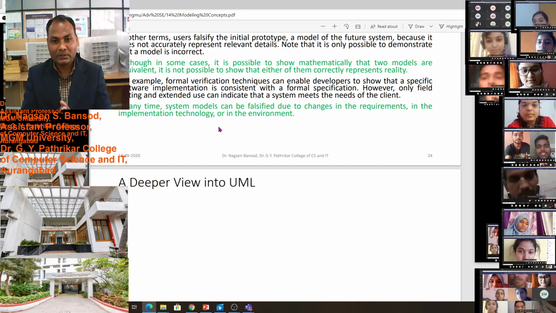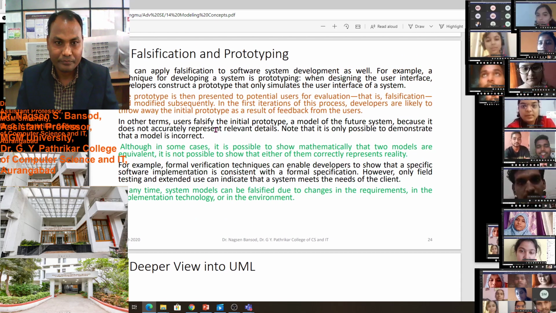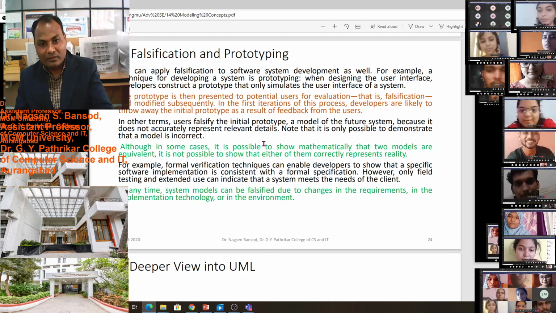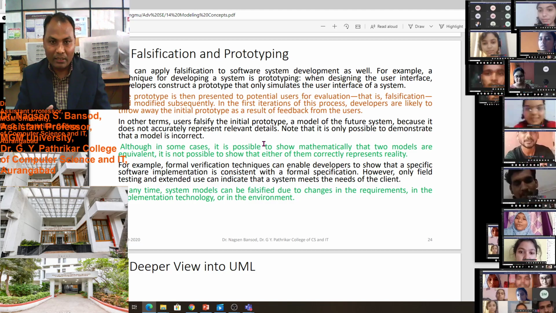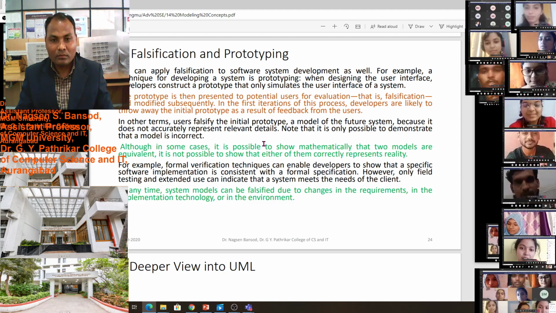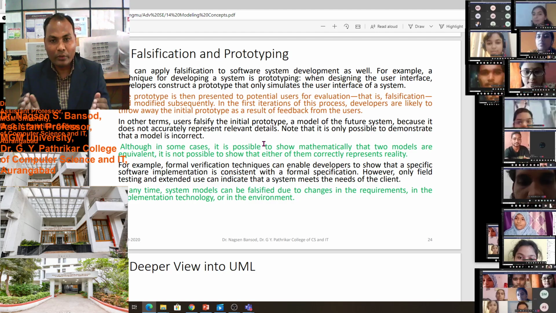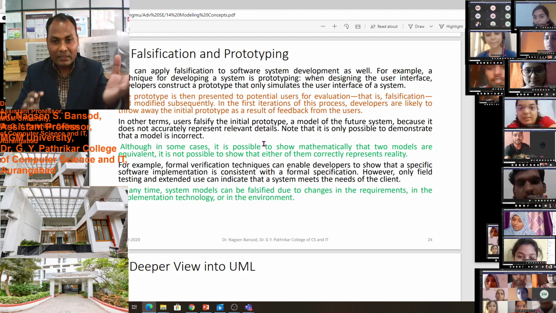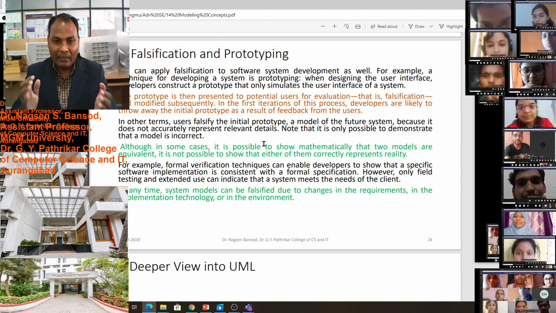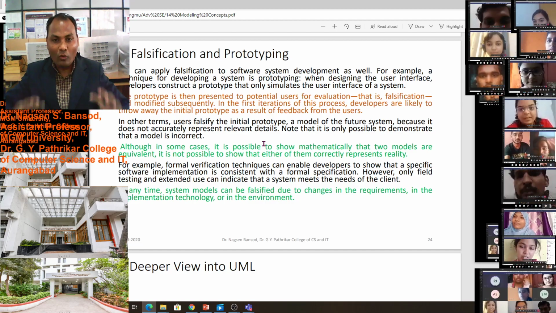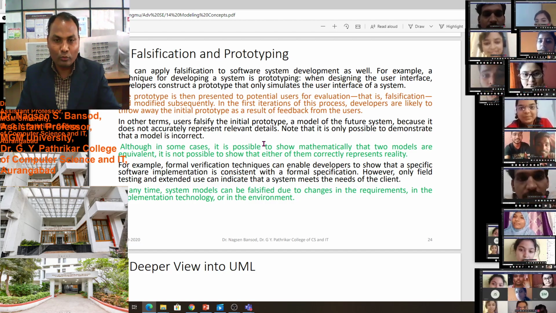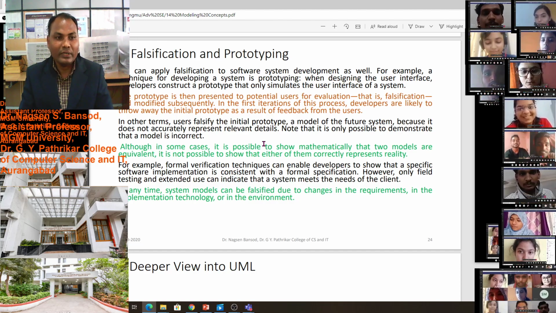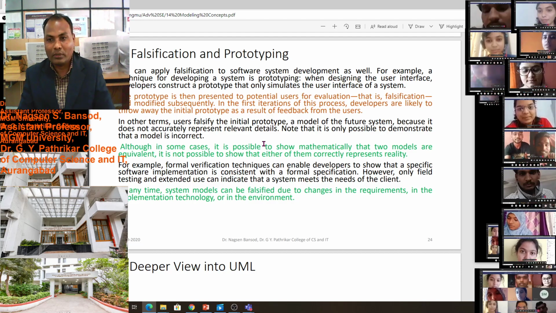Do you know prototypes? Yes, sir. Prototype means the demo kit. That is not an actual model. By using that prototype, some of the features will not work, but we can understand the concept of the client, and we can show the concept of our software to the client with the help of the prototype. These are the advantages, and this is what we are learning in falsification and prototyping.